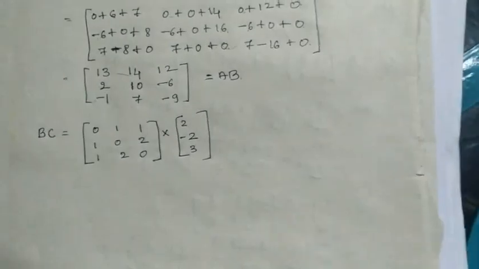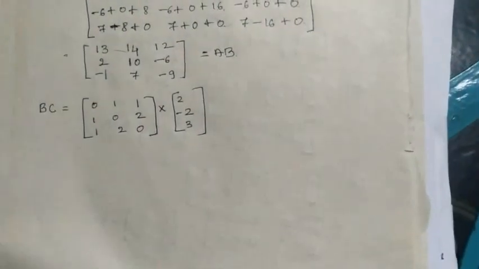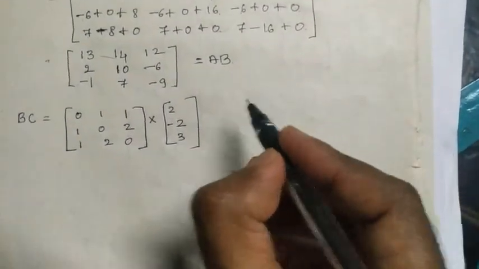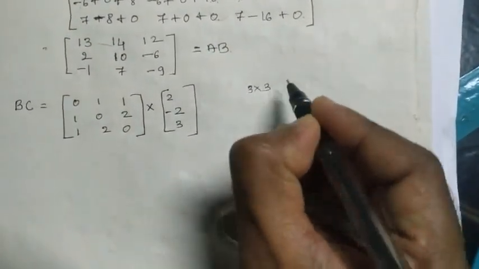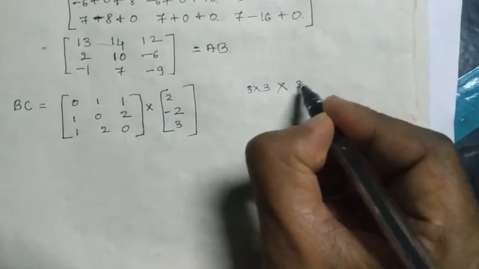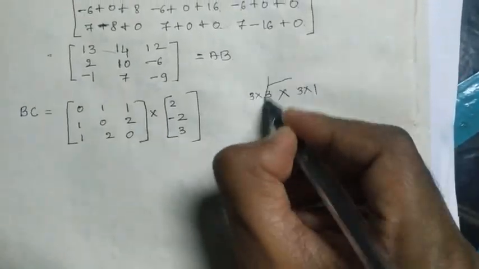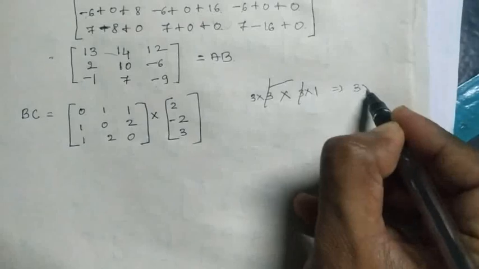Now we have to verify whether these two matrices are applicable for matrix multiplication or not. This is a 3 into 3 order, into a 3 into 1 order. Yes, here both are the same. So at last we are getting a 3 into 1 order.